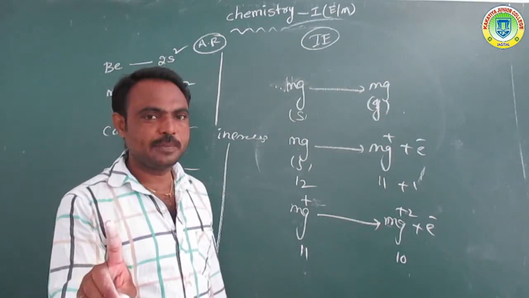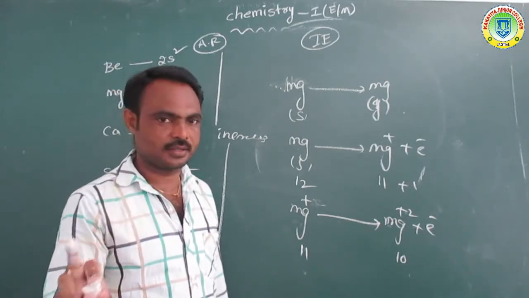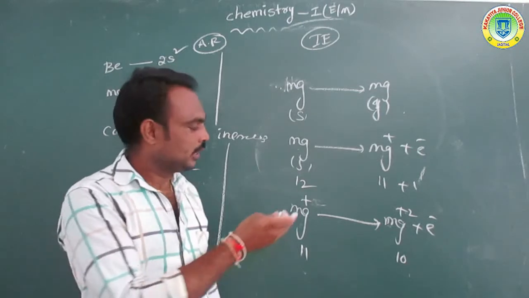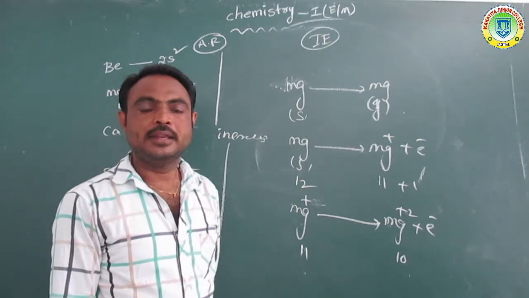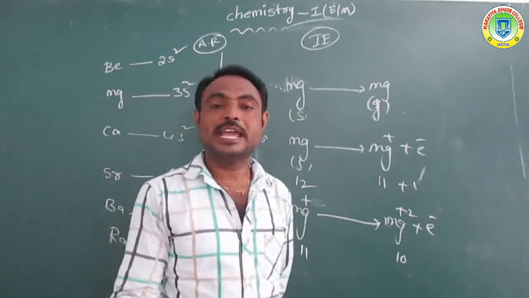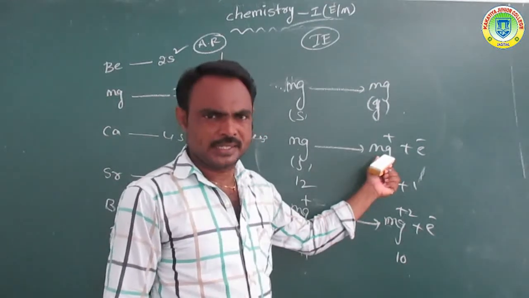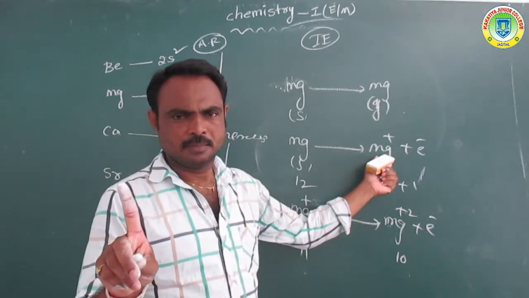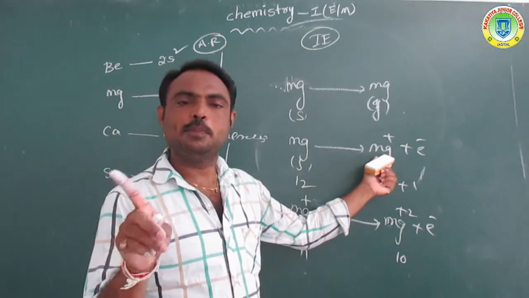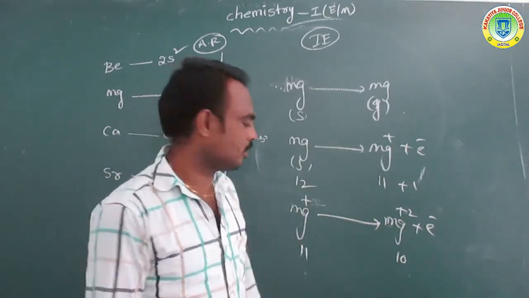Magnesium has 12 electrons, and plus 2 means loss of 2 electrons, so 10 electrons. It is also called a dipositive ion. Plus 1 is a unipositive ion, plus 2 a dipositive ion.